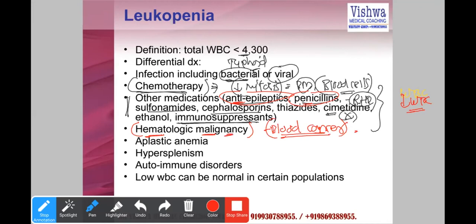Remember, in hematological malignancy, the WBCs become malignant, so the effective or normal WBCs reduce. Then aplastic anemia, bone marrow suppression, an enlarged spleen, and some of the autoimmune disorders. So when you get a patient with leukopenia, think about one of the differential diagnoses among these.